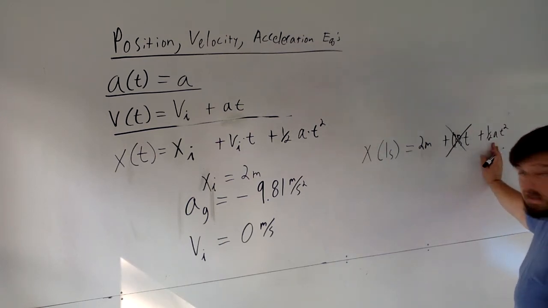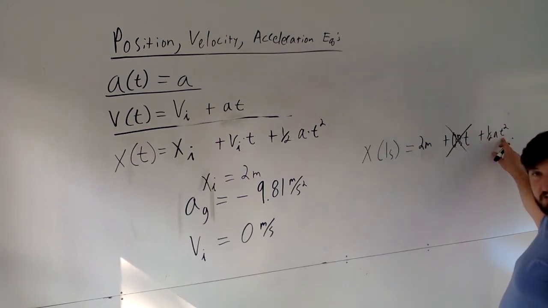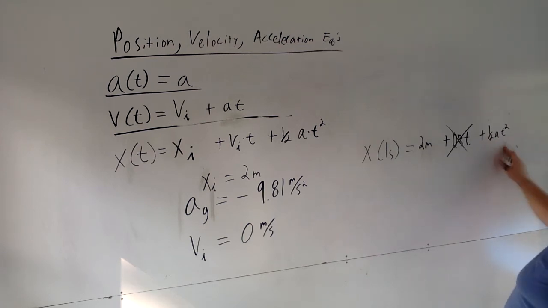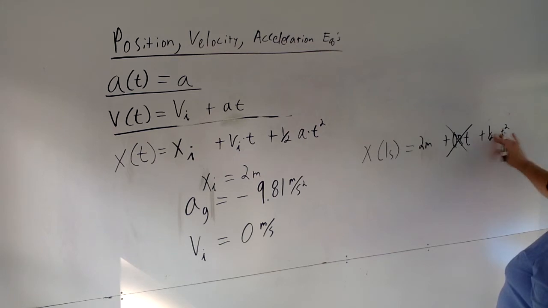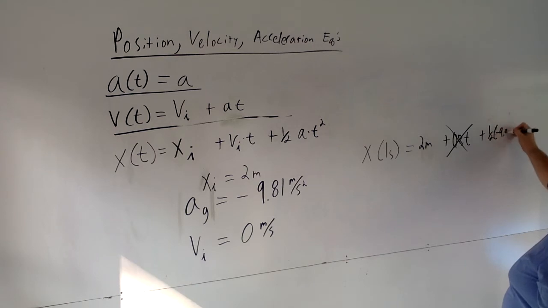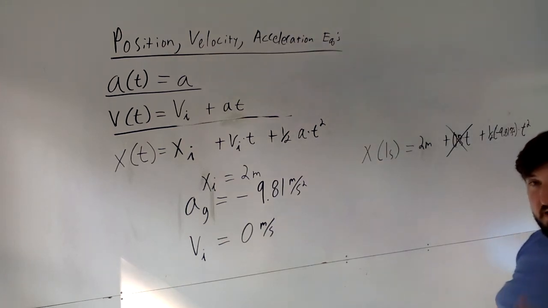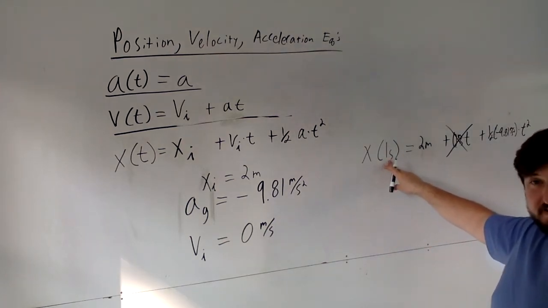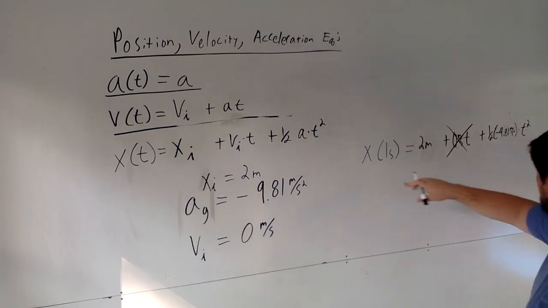And we know our acceleration. Now be careful, because only time gets squared here. Acceleration does not, the 1/2 does not. Only the time, okay? So we got a 1/2, and we got a negative times a negative 9.81 meters per second squared, and times our time squared, okay? And again, now I'm telling you how long has it been. It's been 1 second. So I can plug that in for my time.